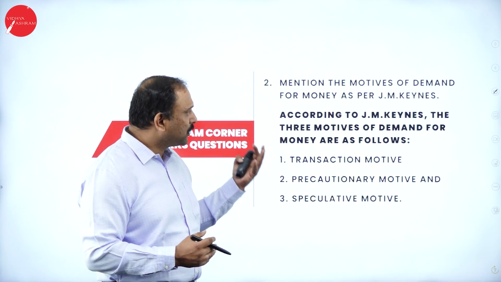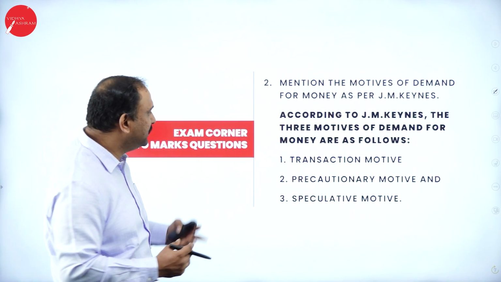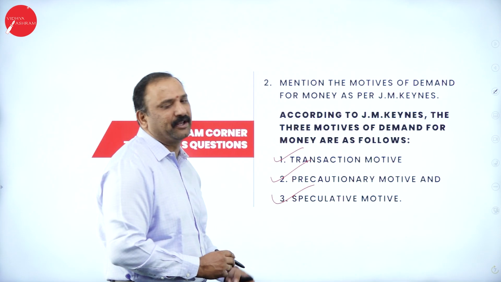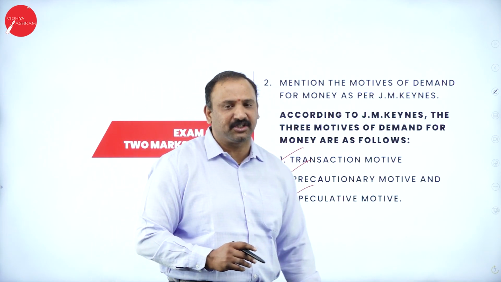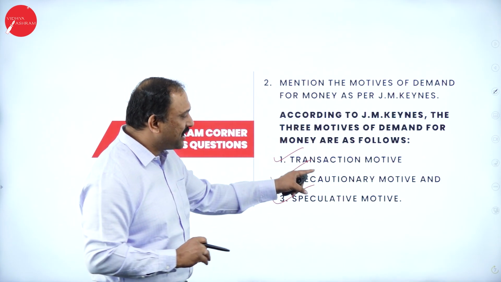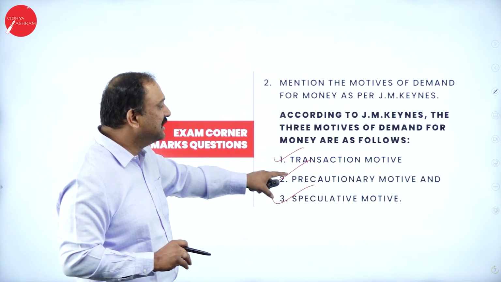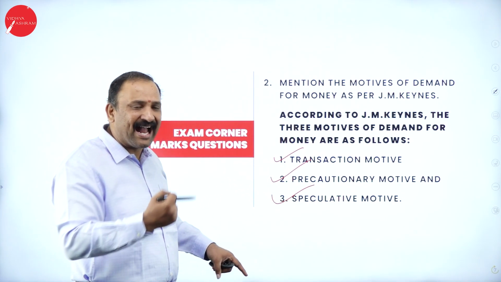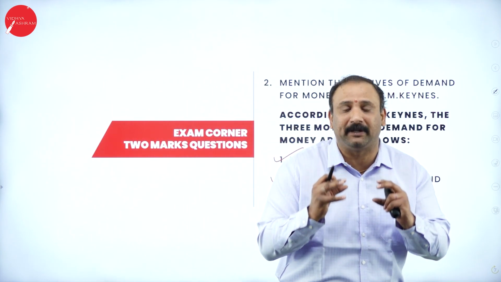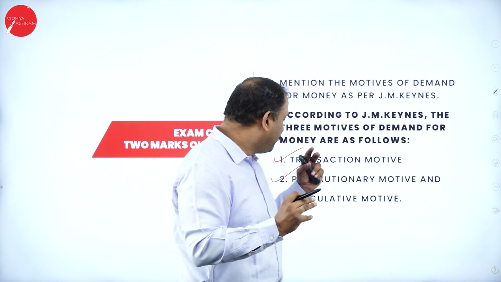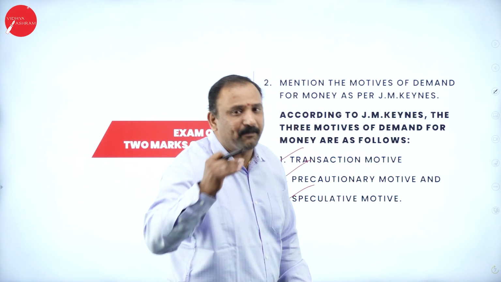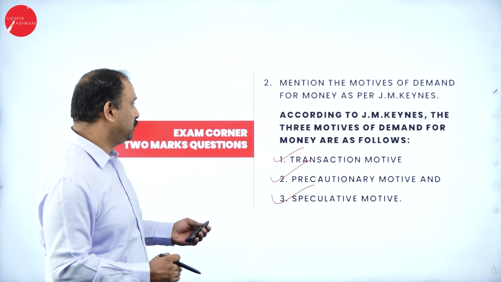Now, moving further, what were the motives of demand as per J.M. Keynes? According to them, we have three motives: the transactional, the precautionary, and the speculative motive. So, three factors that we are talking about, which is very, very important today in the economy. The transaction motive is more about buying and giving. The precautionary motive talks about how to keep money as a precaution, as a standby, followed by the speculative motive, which tells about how we take money from the investment perspective altogether.